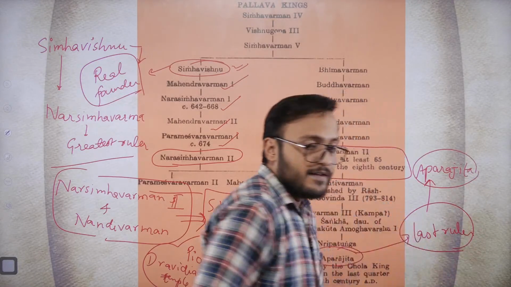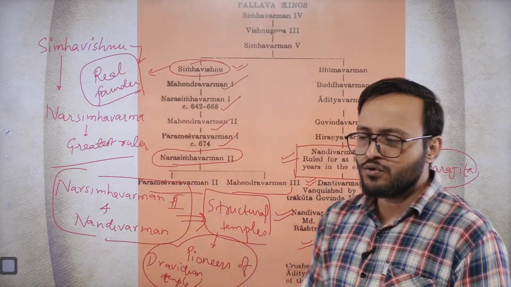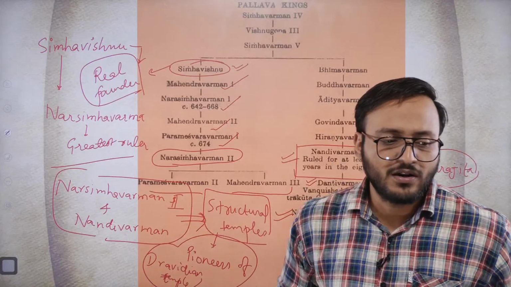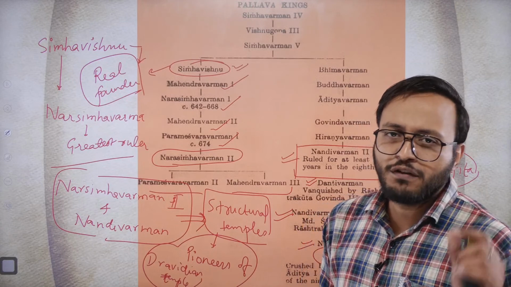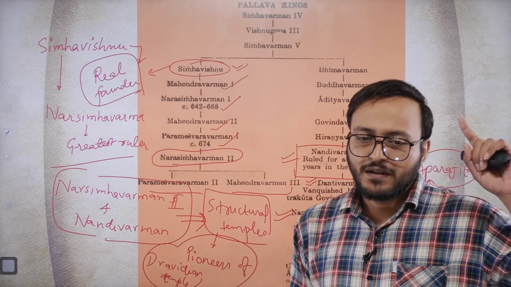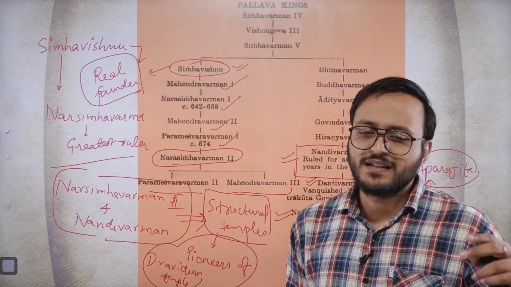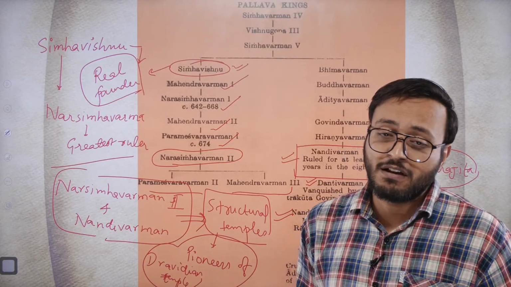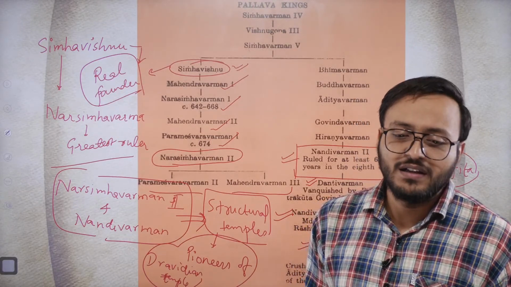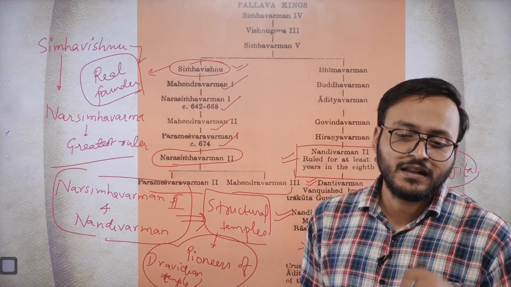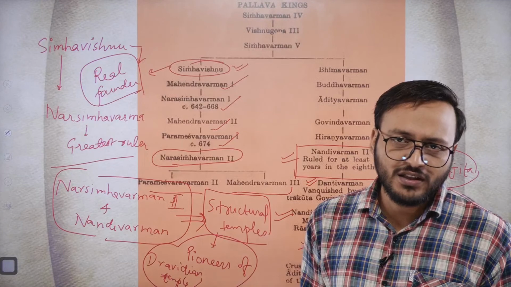All right, everyone. Now, let me tell you one thing: we don't need to cram all these names together. We just need to remember a few important names, like the real founder, Simhavishnu; the strongest among them all, Narasimhavarman; the two rulers famous for temple construction, Narasimhavarman II and Nandivarman; and the last ruler, Aparajit.